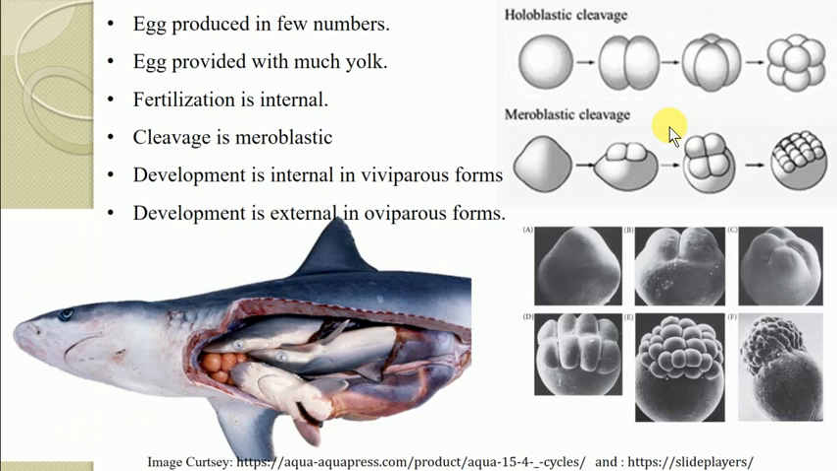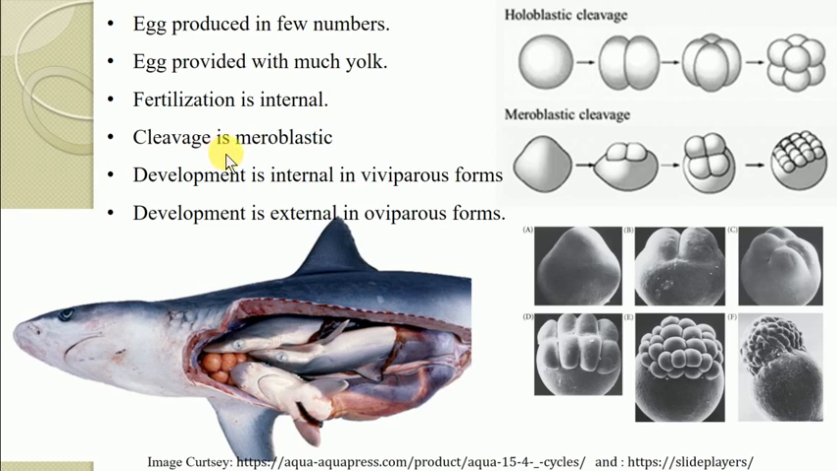Then the next characteristic feature: the ova or eggs are usually produced in few numbers, as in most cases they show viviparity, that is, their young ones develop within the body of the female and she gives birth to them. Hence the number of eggs produced is fewer, but they are provided with a huge amount of yolk. Then fertilization is always internal. For that purpose, the male possesses a copulatory organ known as the clasper, as we have already discussed,